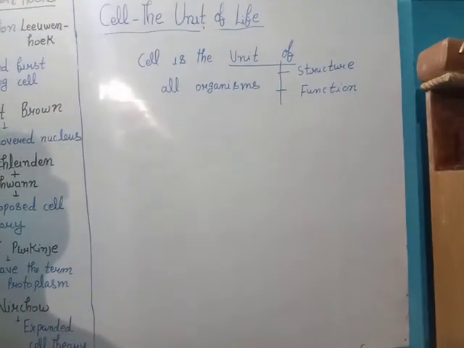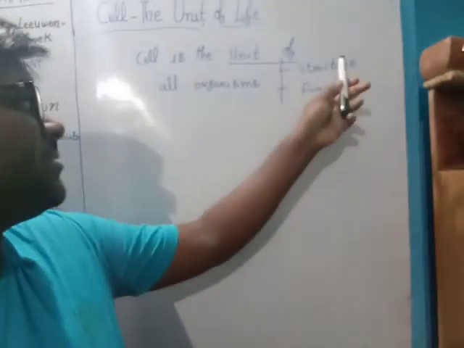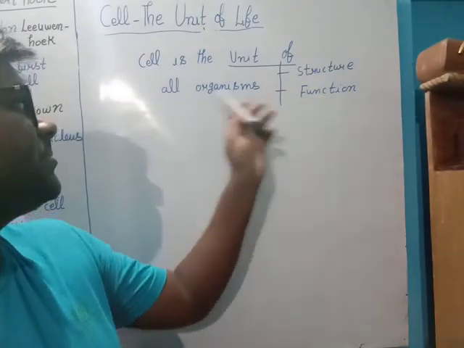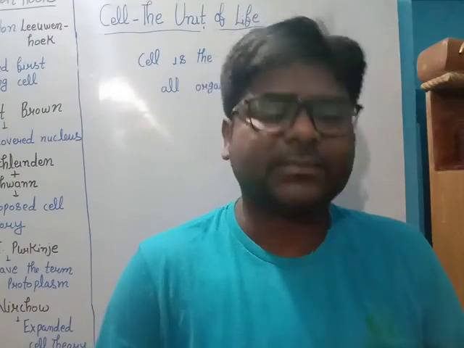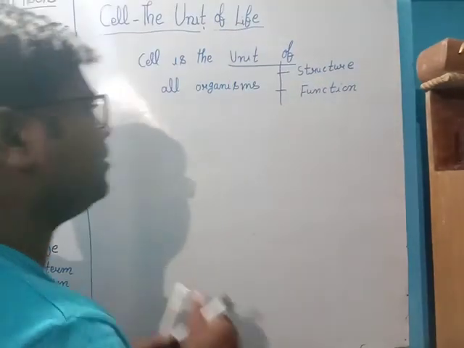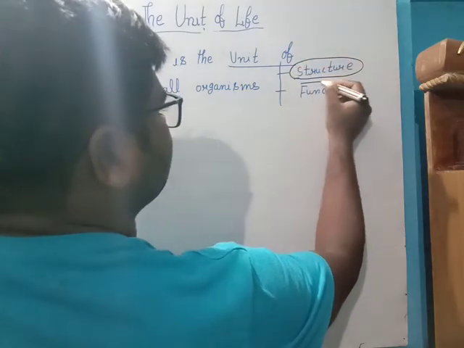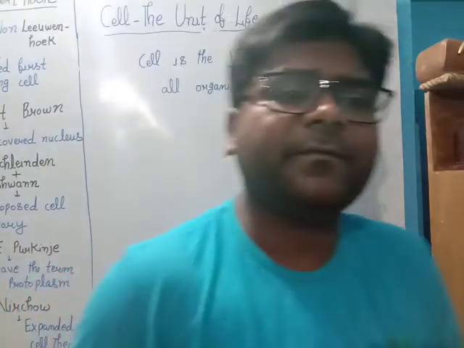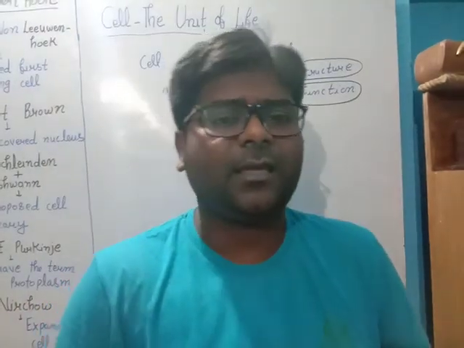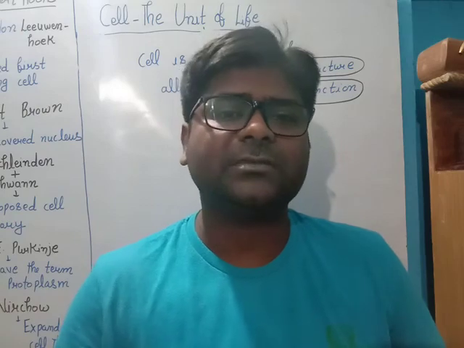So what is the concept? Cell is the unit of structure and function of all organisms. That is the definition of the cell. It means all organisms, whatever structures we are observing, it is due to cell, and whatever functions they are performing, it is due to cell.